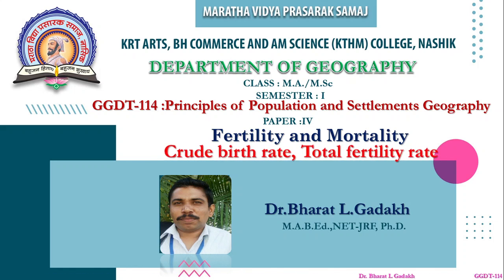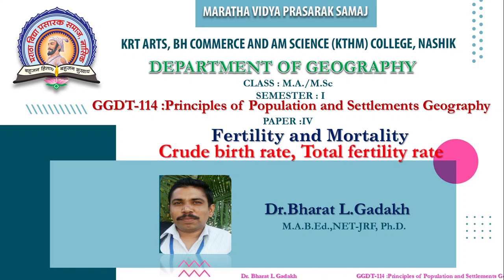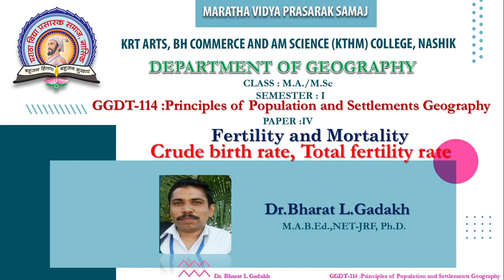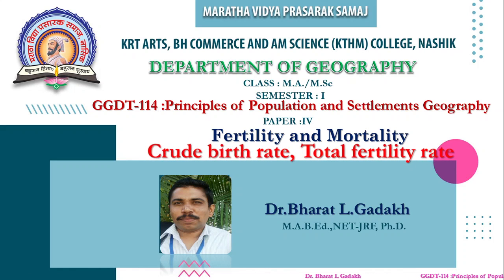Now, some different concepts will be discussed: fecundity and fertility. Fertility and fecundity are two different concepts. Fertility refers to the number of children actually born. As against that, fecundity means the ability of a woman to give birth to children during the entire reproductive period. So biological fecundity is quite significant, but as far as population geography is concerned, the actual number of children born is more important.